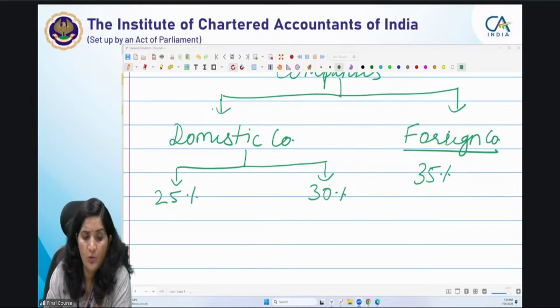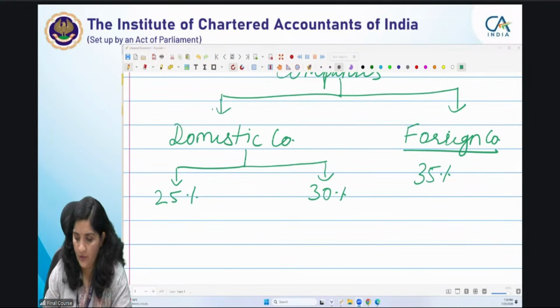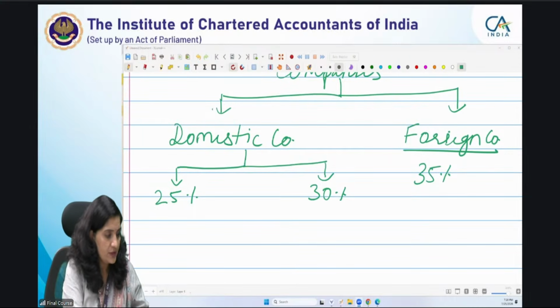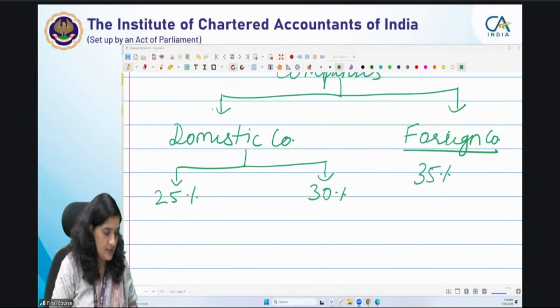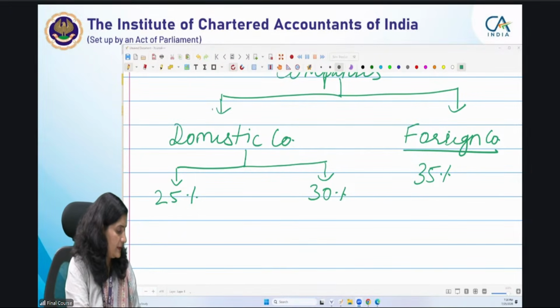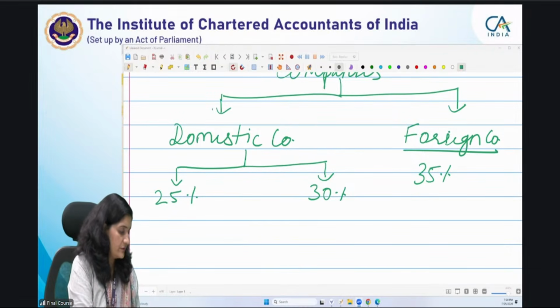Small companies, what do you mean by small companies? करके तो कोई definition नहीं है act में. There is no definition in the act as small companies. क्या देखना होता है? When will we apply this rate of 25%? Just tell me.